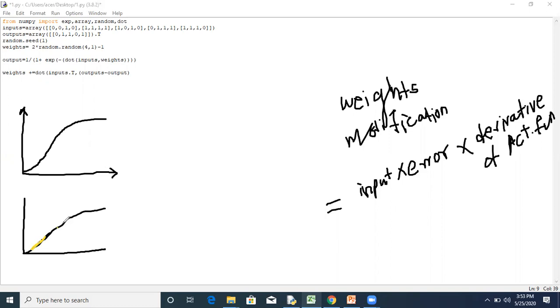This is your 0 value, this is 1, and suppose this is 0.5. This value corresponds to 0.5.